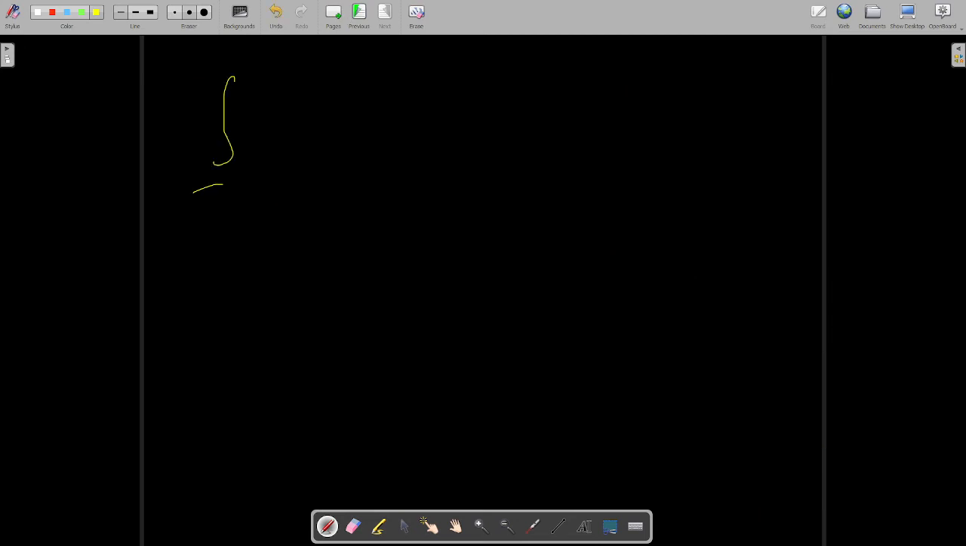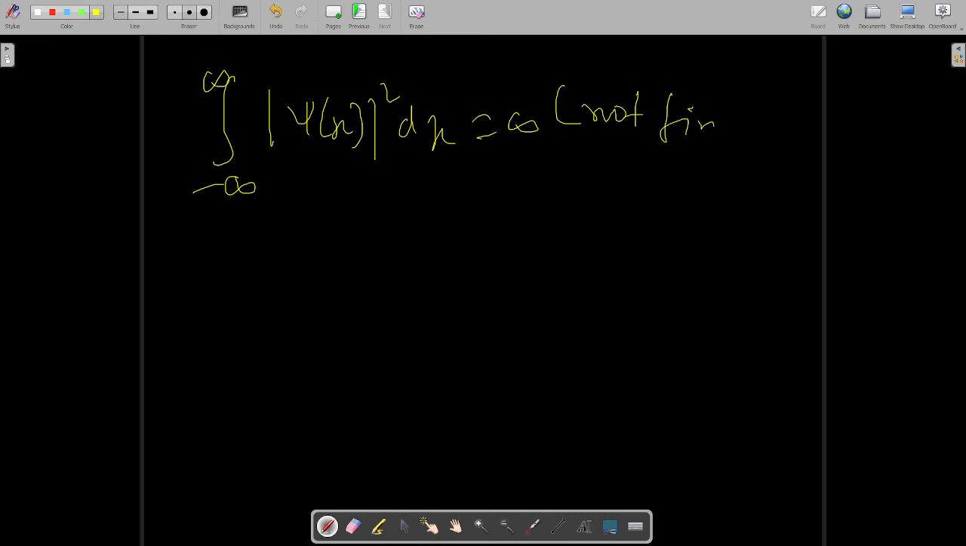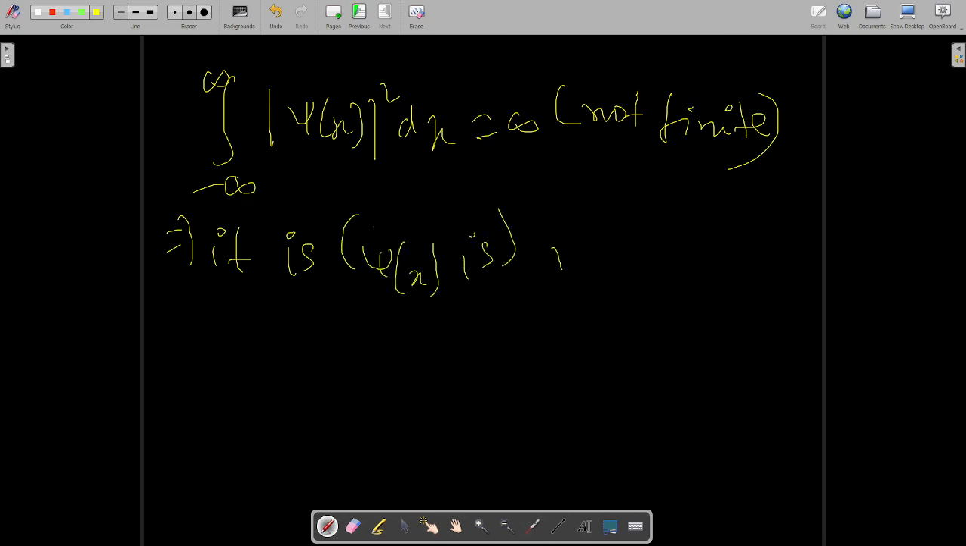So clearly I can write like this, that the integral from minus infinity to infinity of psi x square dx is equal to infinite, that is, not finite. So it is not square integrable, which implies that psi of x is not square integrable.